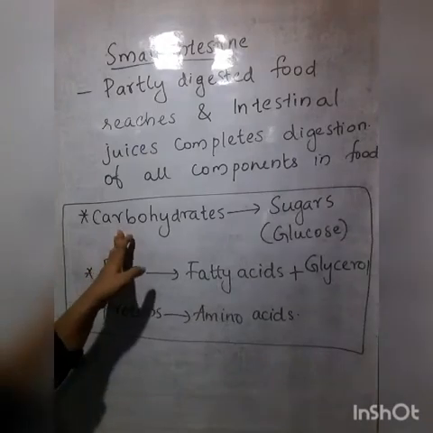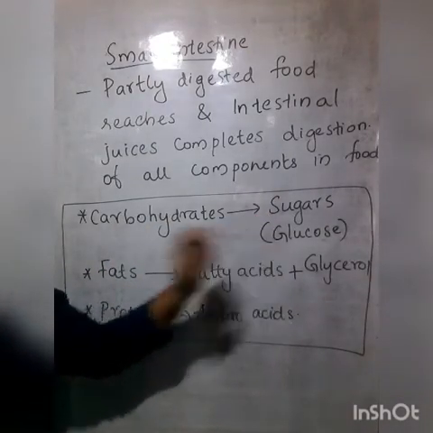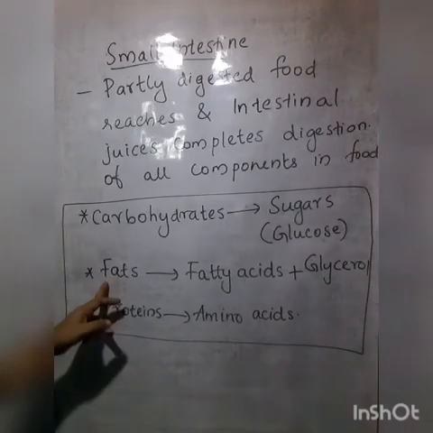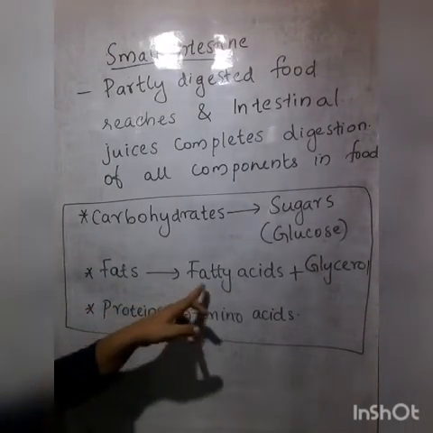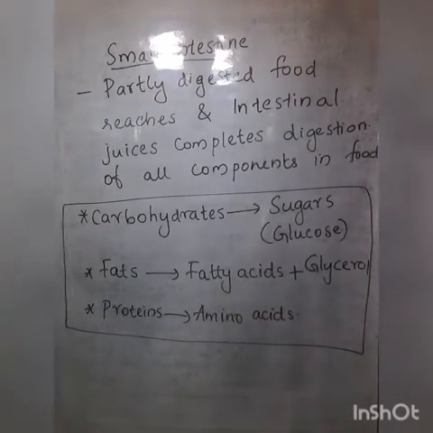So carbohydrates in the food get converted into sugars like glucose. Then fats in the food get converted into fatty acids and glycerol. Then proteins in our food are converted into amino acids.